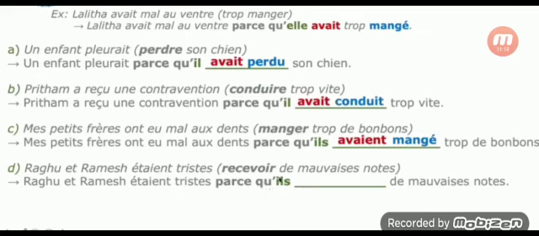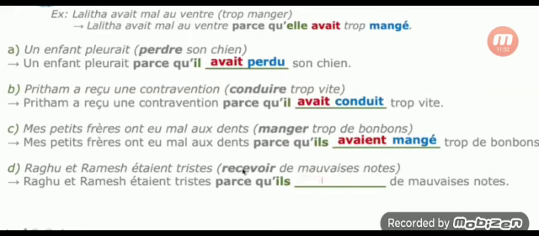Parce que, because. Expressions, and see here two persons are there, so you have to use the equivalent pronoun. Third person plural, so you have to use ils. And recevoir you have to conjugate in the pluperfect with the imperfect of avoir, because recevoir is not in the list. So the plural form of the imperfect of avoir is avaient.